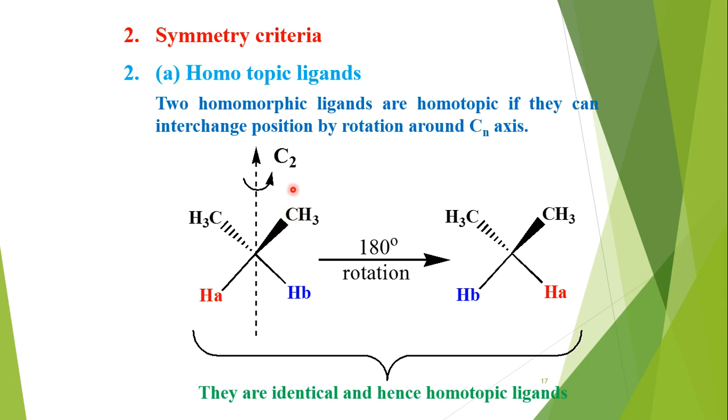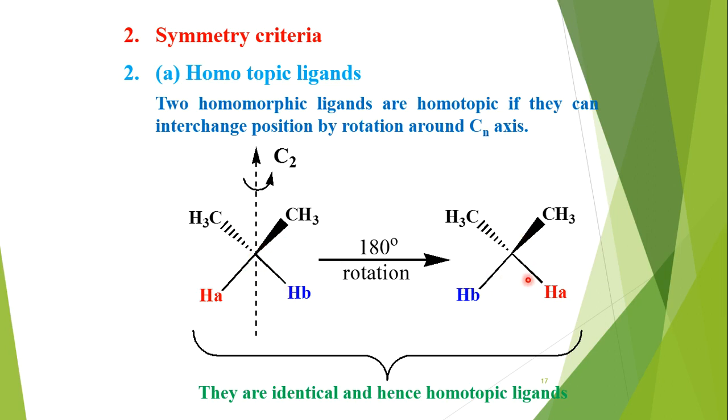So here when we apply C2 rotation, we get this as a product structure. This second structure is equivalent to structure 1.